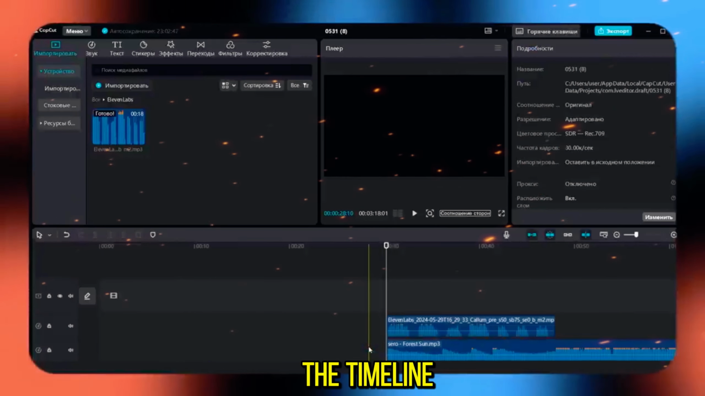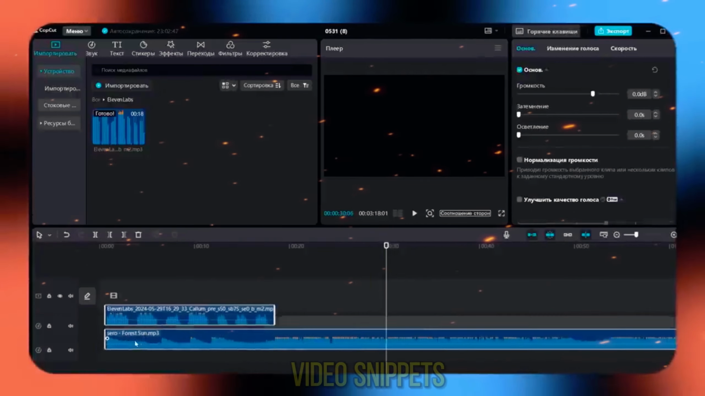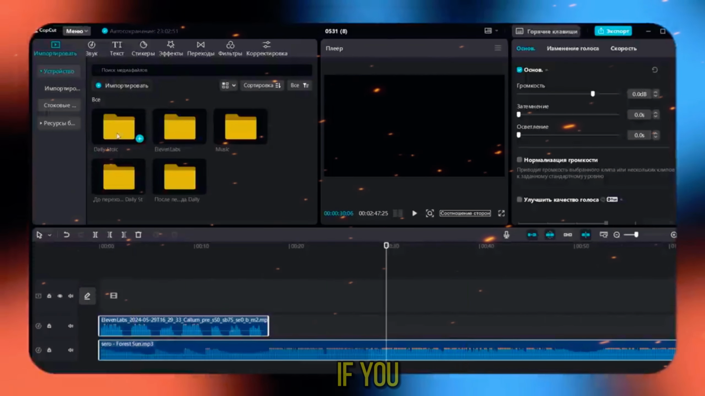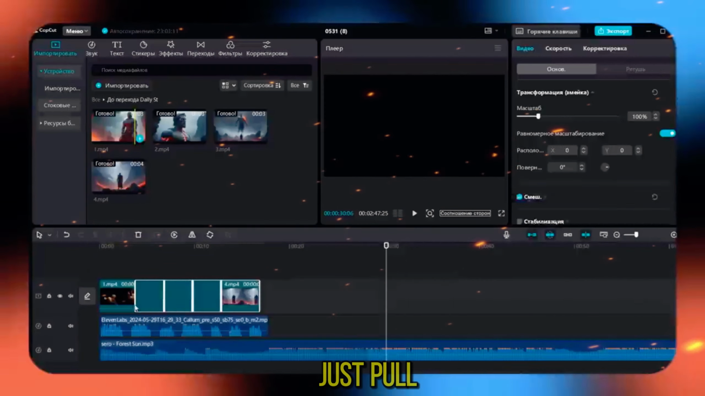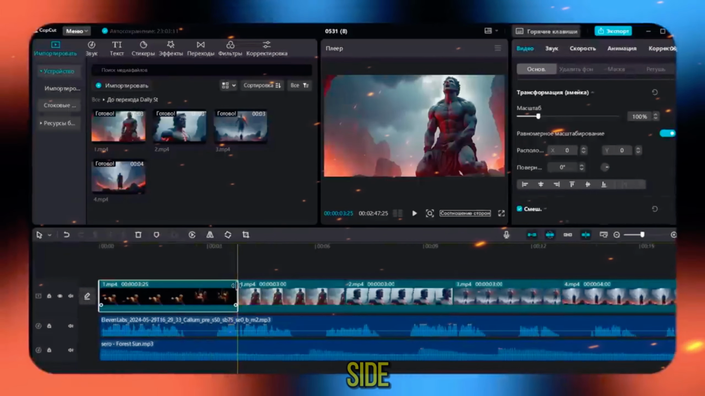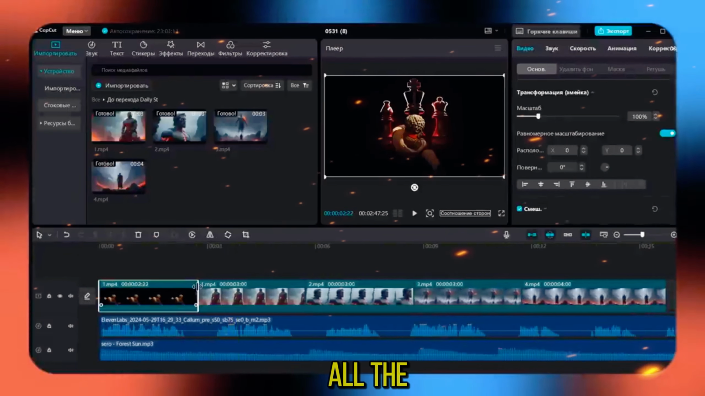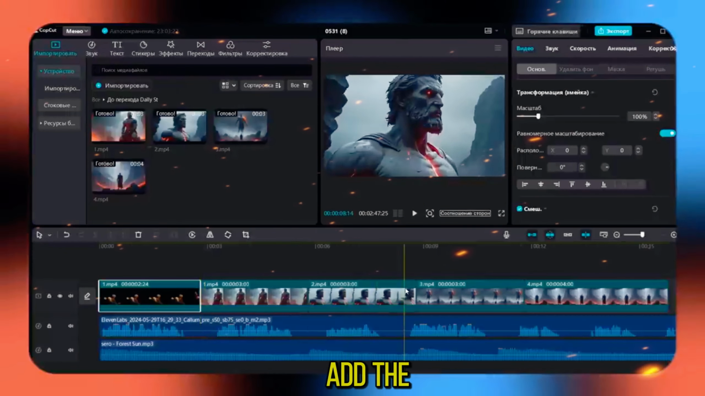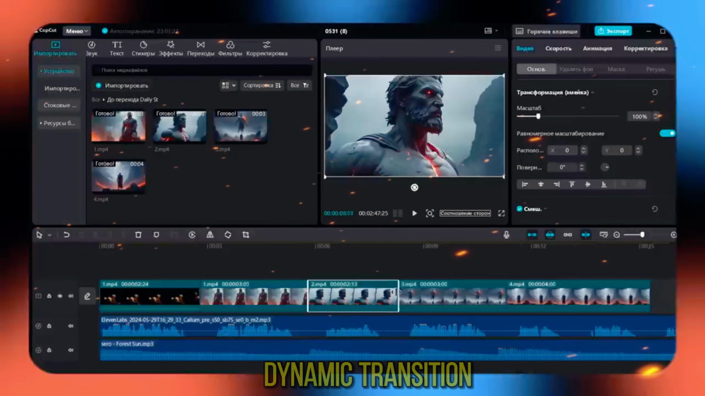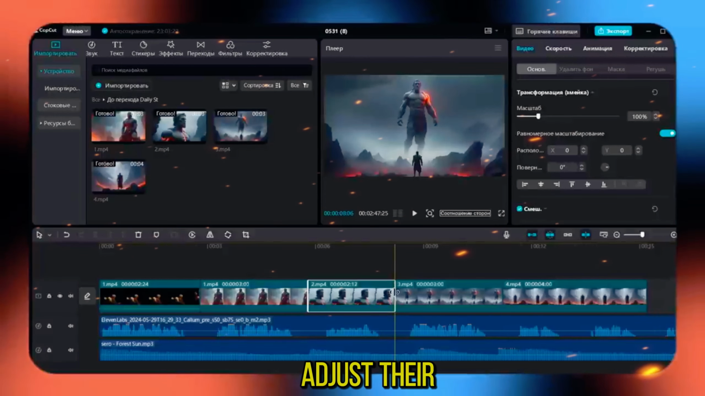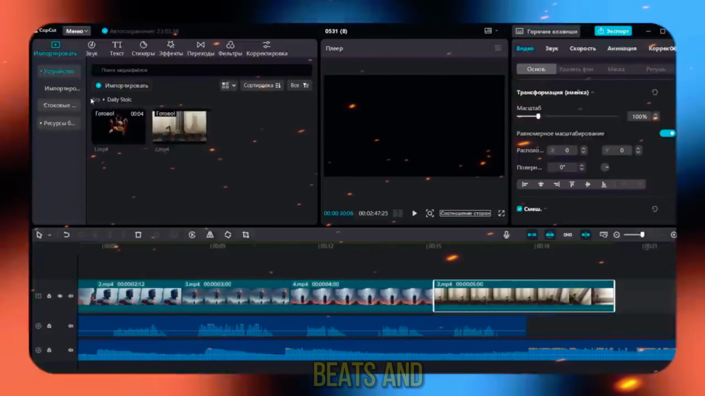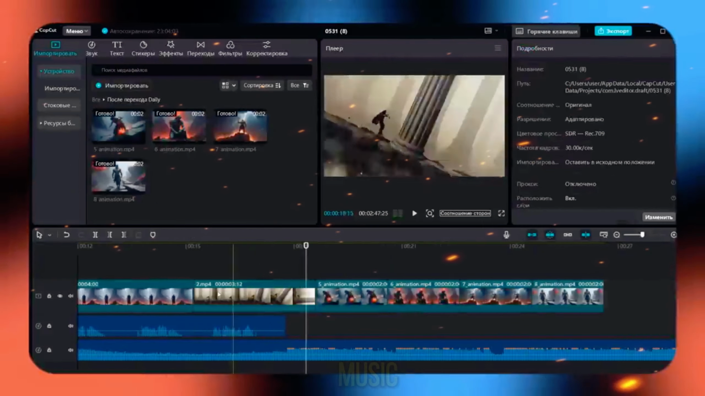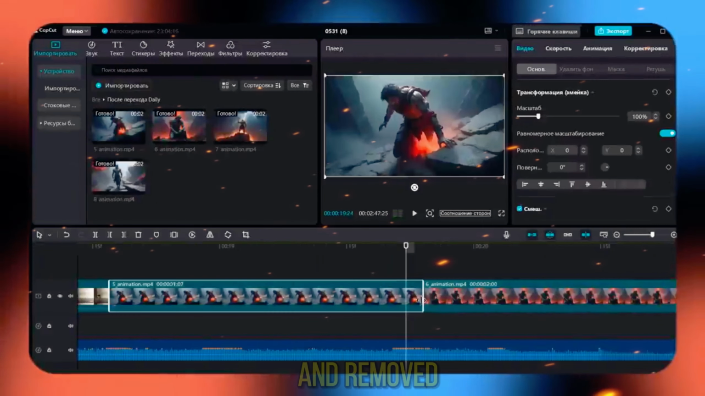Now we transfer our photo and video snippets to the timeline. If you need to make a fragment shorter, just pull the edge of the fragment to the left side. Next, we'll adjust all the other snippets to match the length of the voiceover. Then I'll add the rest of the pictures after the dynamic transition and also adjust their durations to match the music beats. And the extra section of music at the end will be trimmed and removed.